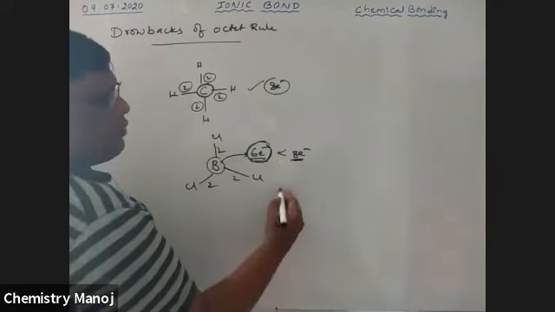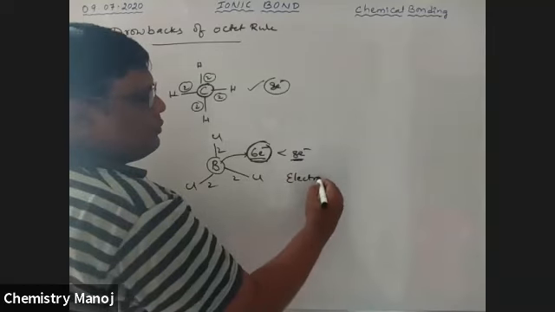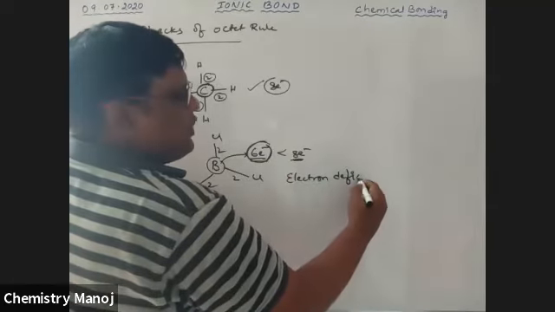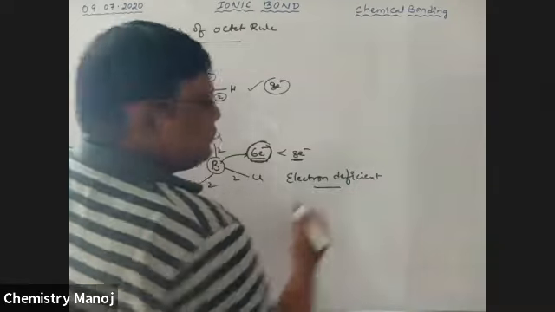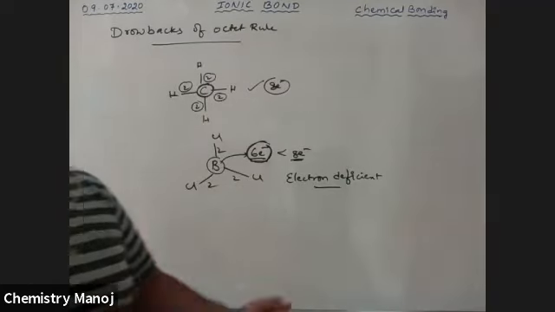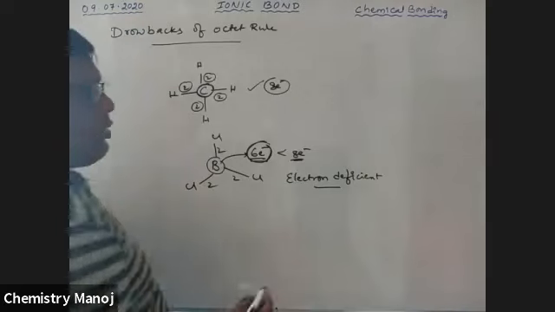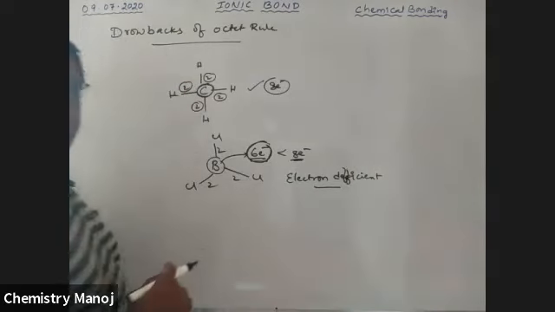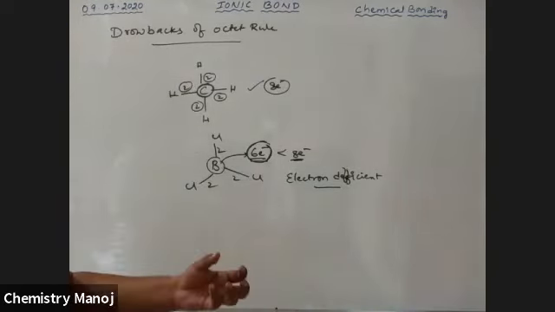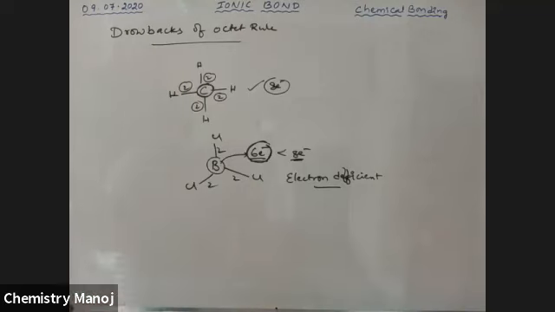That type of molecules are called electron deficient molecules. Deficient means less than. Those molecules having less than 8 electrons at their central atom are called electron deficient molecules.